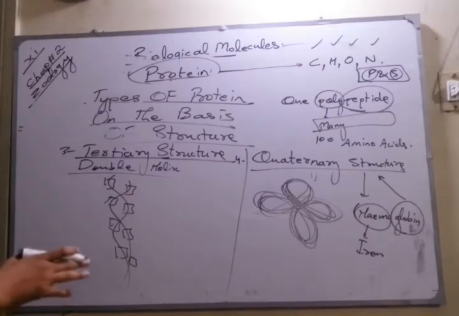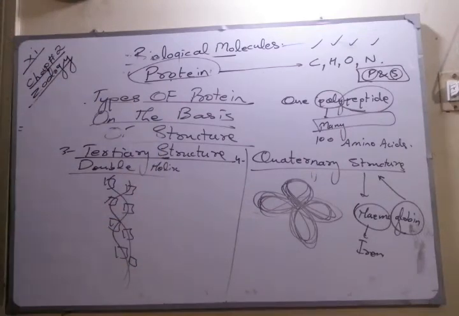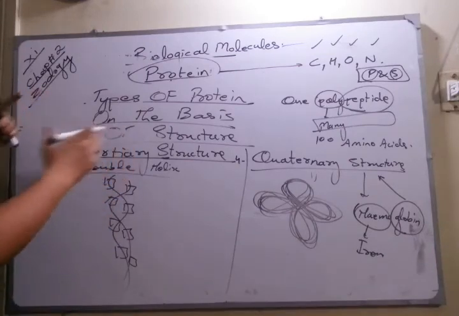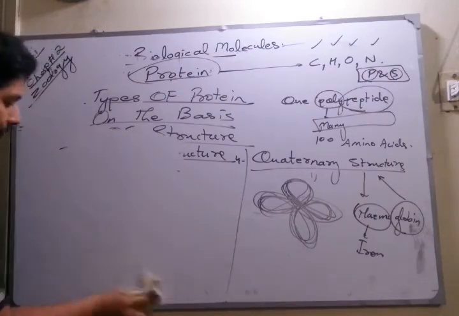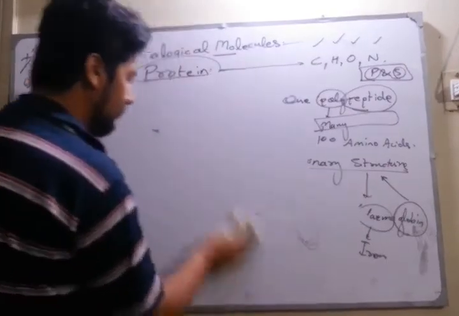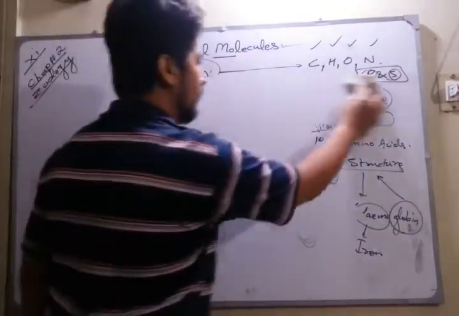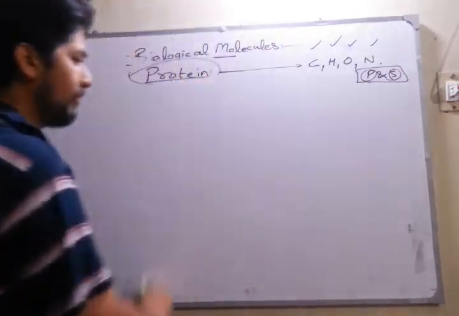So if they ask you a long question regarding protein, first you have to give the introduction, then the structure of amino acids, then glycine, serine and alanine, and after that you can give the types of protein on the basis of structure, and at last you have to add the functions. So that is what we have for protein, and after that we go to the functions. Now I will just give you the wordings for the functions. Better write them from your notes, and make the points yourself.